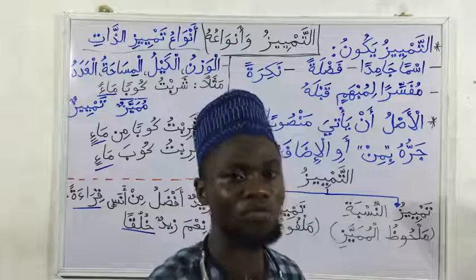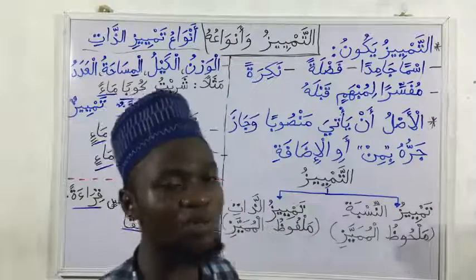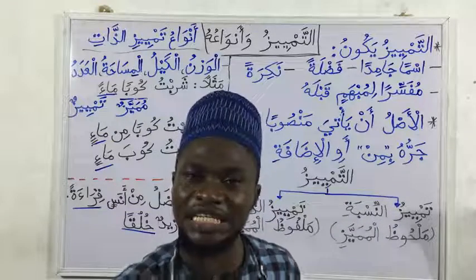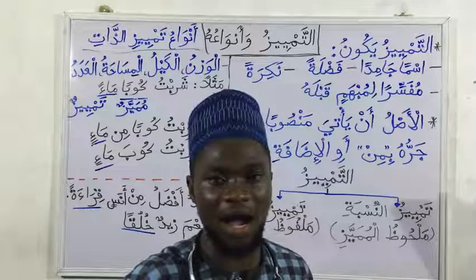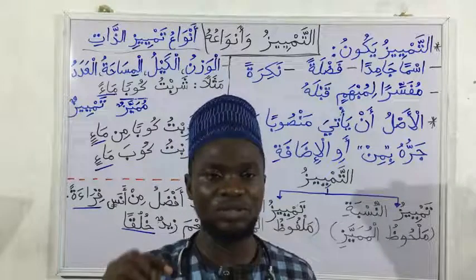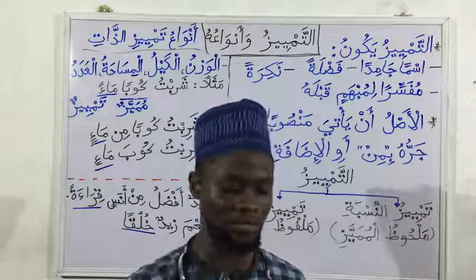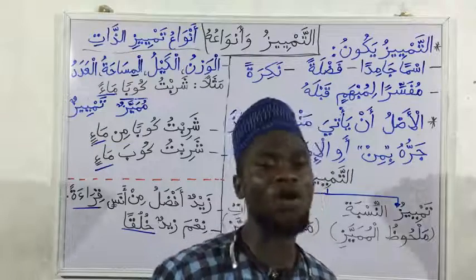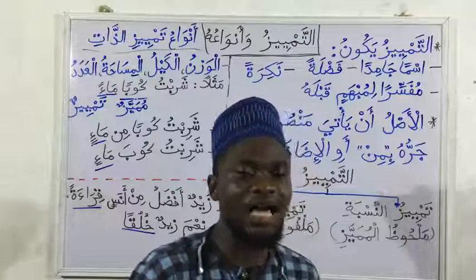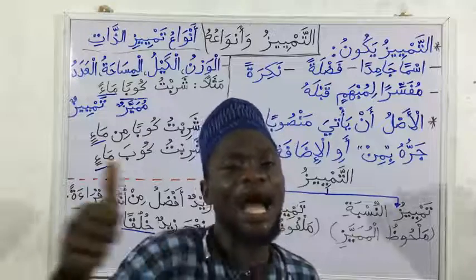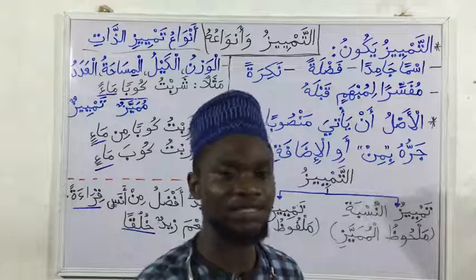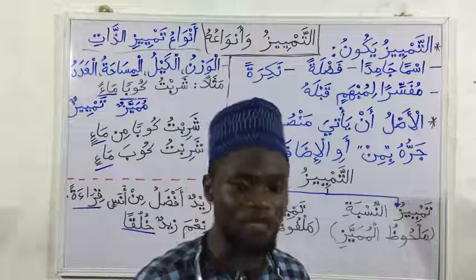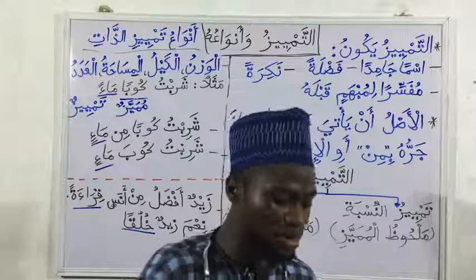Using a cup to take water is also scale. The example we used last class is scale, because it is capacity. It is measuring the capacity, the volume of the tamyiz. So the mumayyaz there is scale. This next one, ba'ani at-tajiru dhira'an hariran. The trader sold to me an arm length of silk. This is length. An arm length of silk, that is what the trader sold to me.